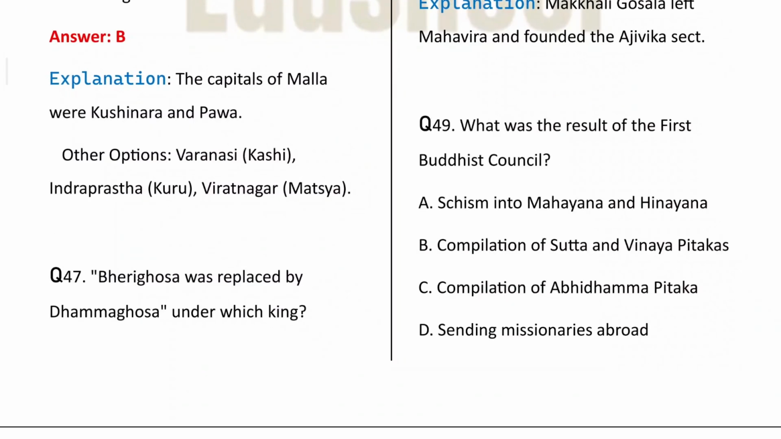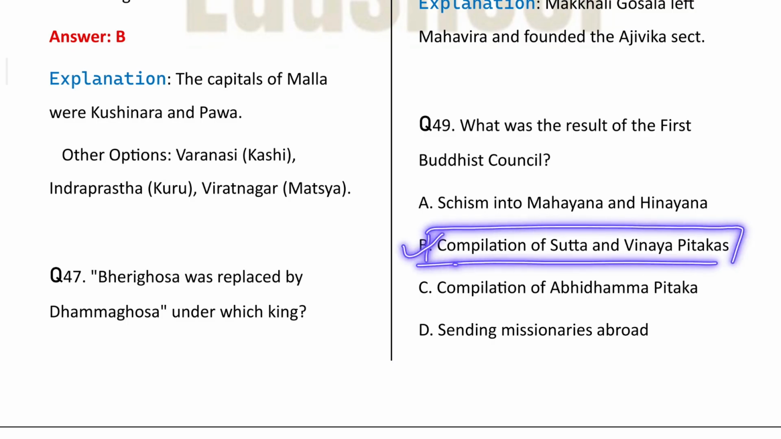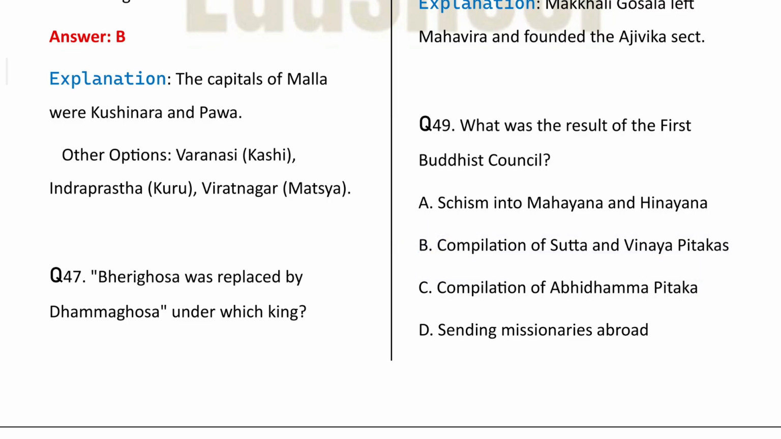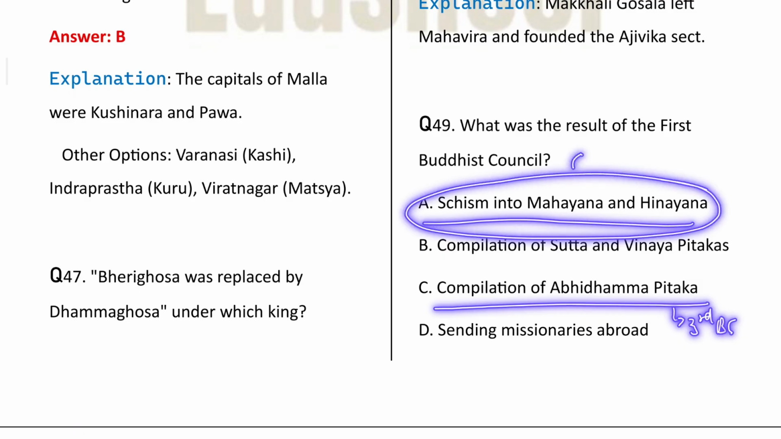Clear? Next is what was the result of the first Buddhist council? So the 3 Pitakas that were there were compiled. So compilation of the Sutta and Vinaya Pitakas happened. Compilation of the Abhidhamma Pitaka happened in the 3rd Buddhist Council, and Mahayana and Hinayana, both of these branches of Buddhism, were divided in the 4th Buddhist Council, which was held under the patronage of Kanishka.